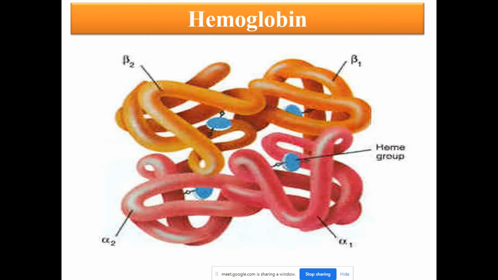So this is the hemoglobin structure. You can see alpha 1, alpha 2, beta 1 and beta 2 chains. In these globin chains, you can see the central blue colored metal atom, that is nothing but heme. So heme plus globin is called hemoglobin. Each globin chain has one heme at its center in the core of the protein. A single hemoglobin consists of 4 globin chains and 4 heme structures, altogether called hemoglobin.